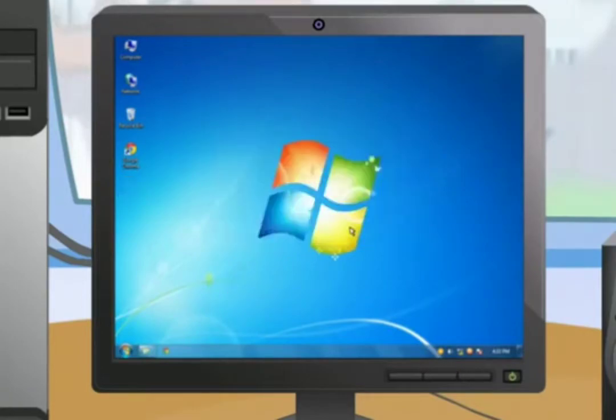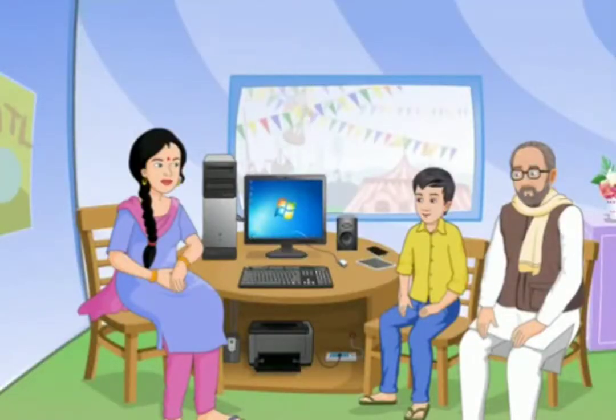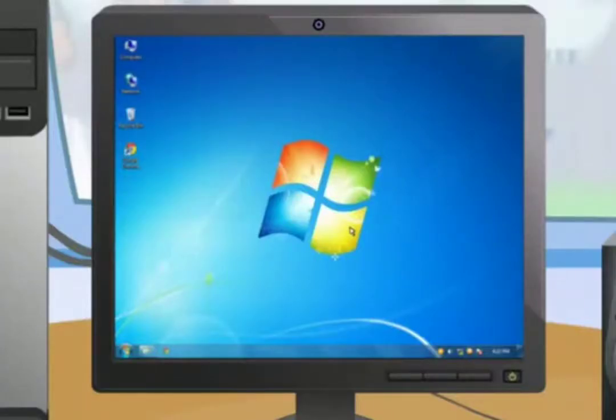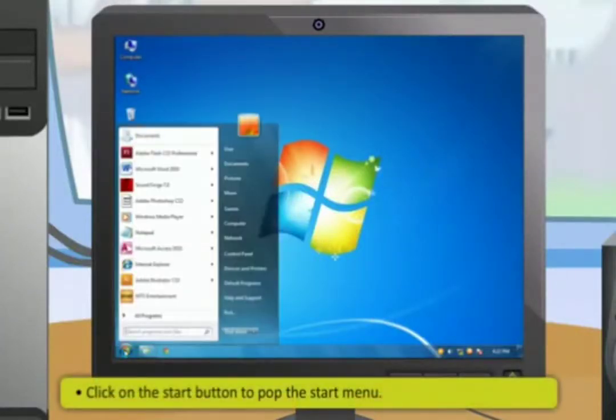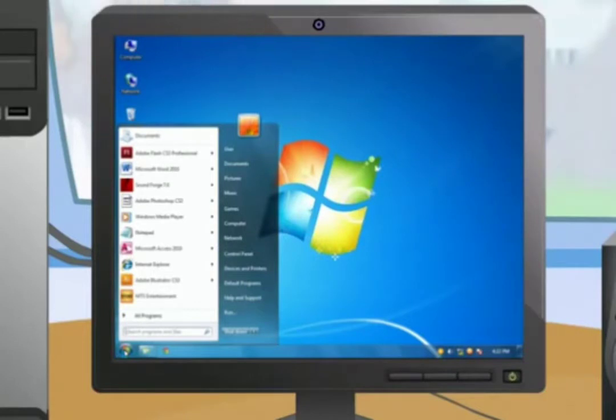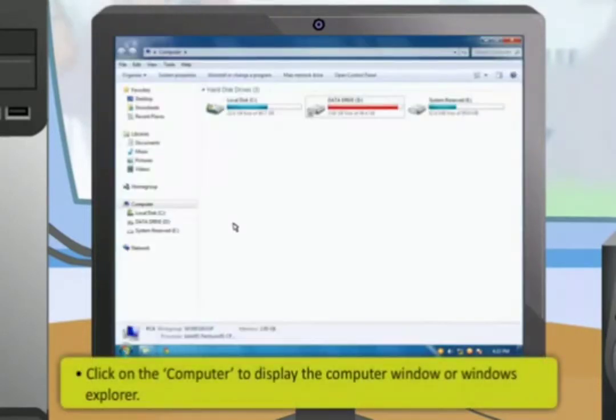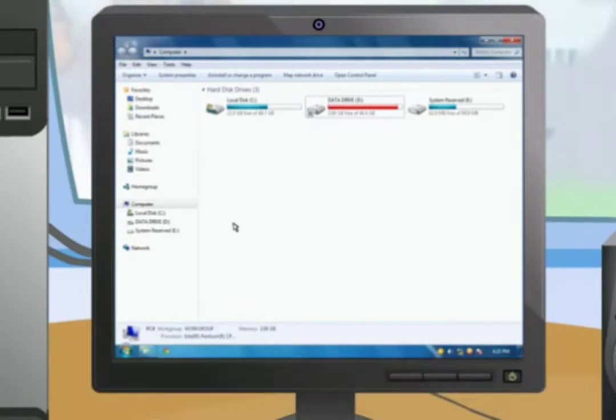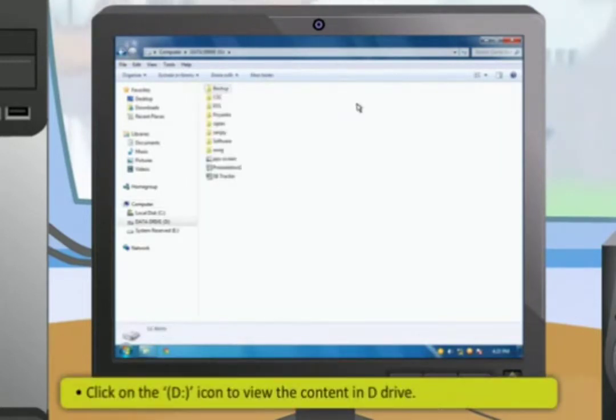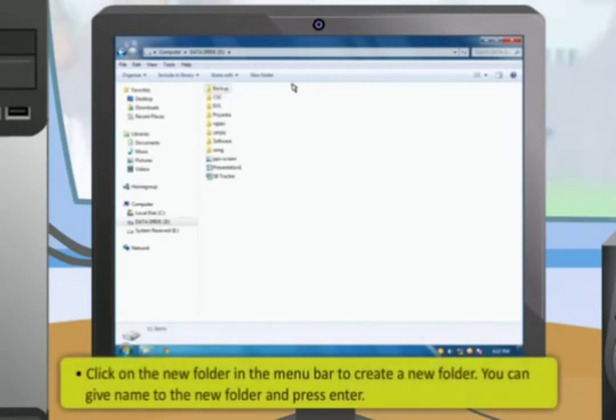How do we create a new folder in the drive? Simple, just follow these steps. First, click on the Start button to pop the Start menu. Then, click on the Computer to display the computer window or Windows Explorer. Then, click on the D drive icon to view the content in D drive. Then, click on the New folder in the menu bar to create a new folder. You can give a name to the new folder and press Enter.